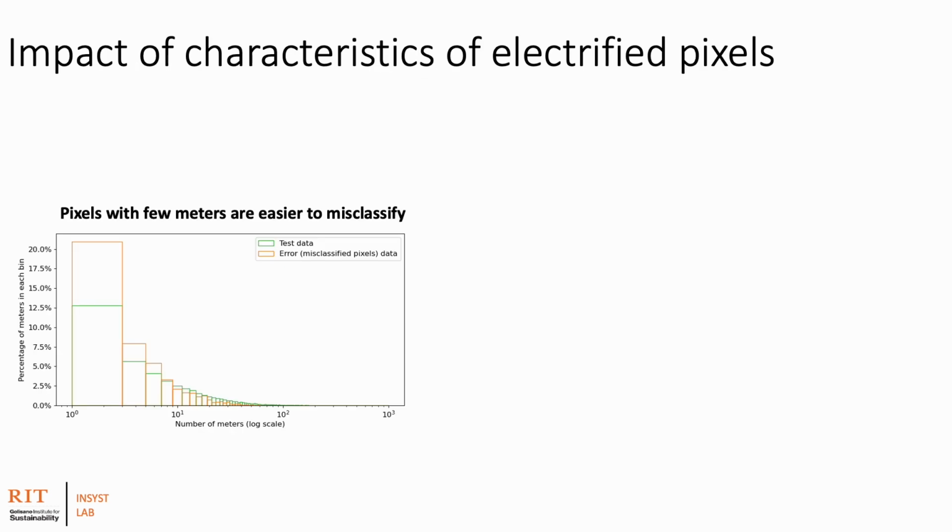We investigated how the characteristics of electrified pixels impact their likelihood of being correctly classified. This chart compares the distribution of the number of meters in misclassified pixels with the distribution in the entire test dataset, revealing that pixels with fewer meters are more prone to misclassifications.